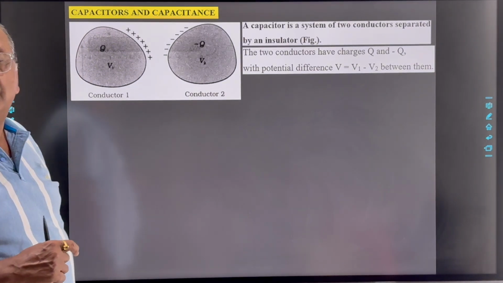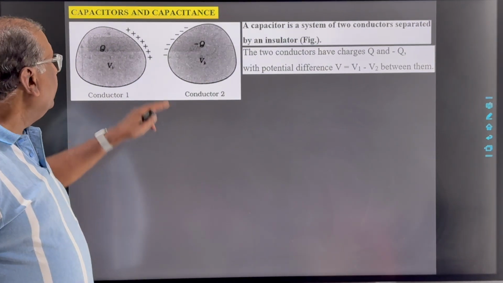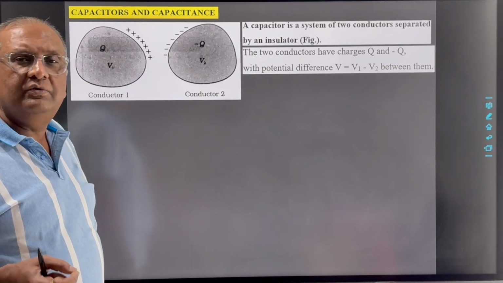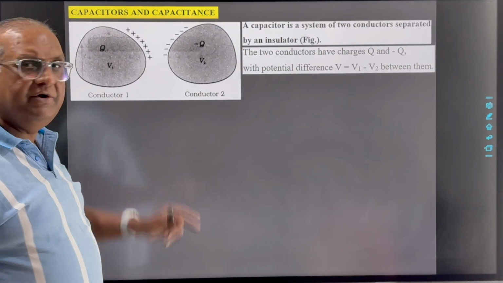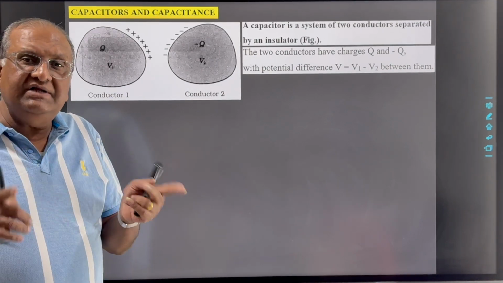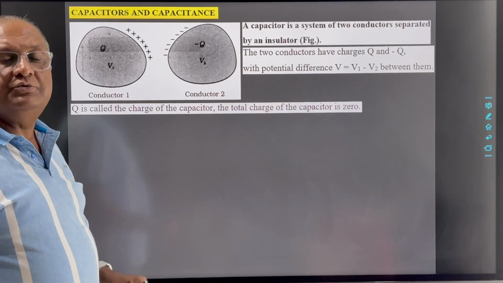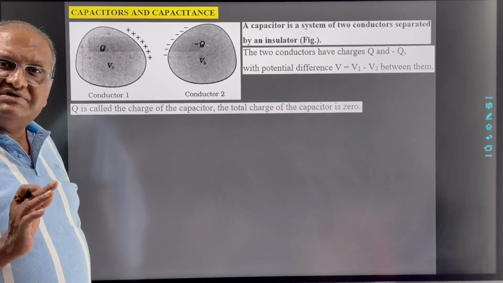Clear? The charge of the capacitor is said to be Q, and the total charge of the capacitor, the summation of these two, comes to 0.